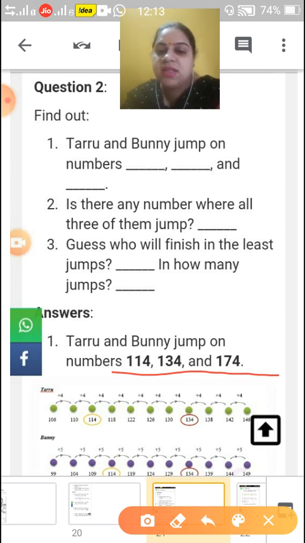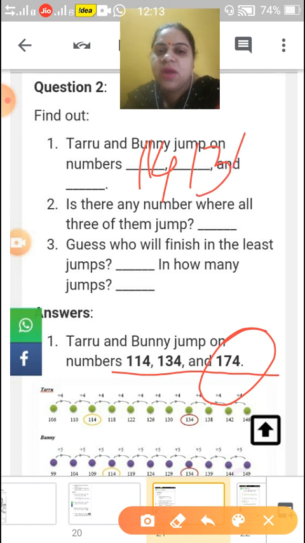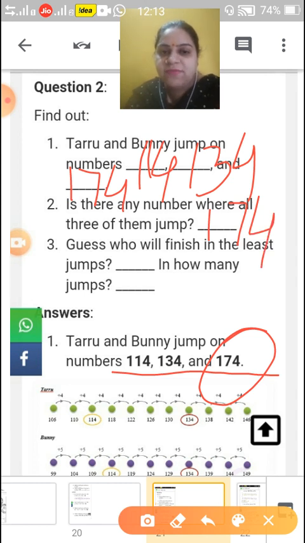Here this number is common, and they jump on 154 previously. Is there any number where all three of them jump? Yes, on 174 all three of them jump together.